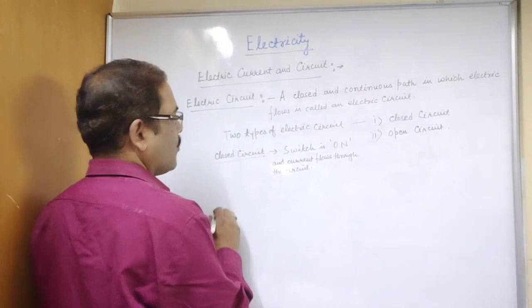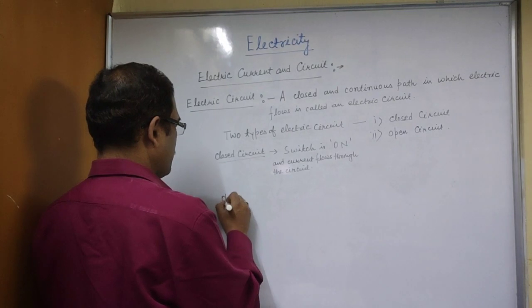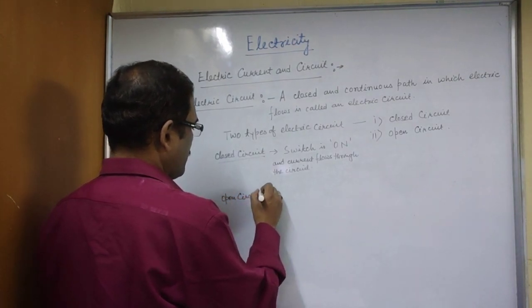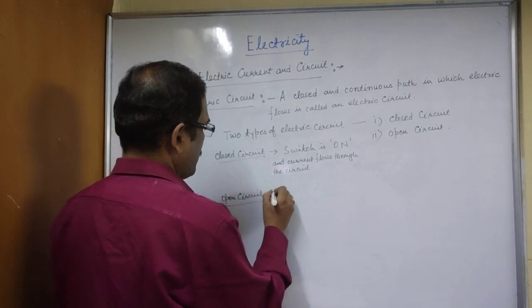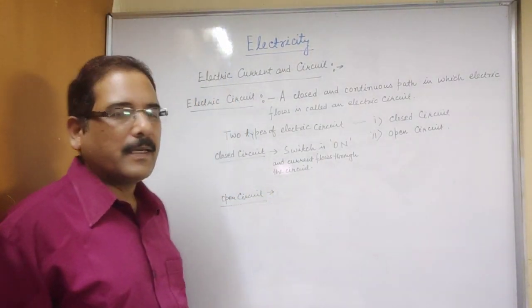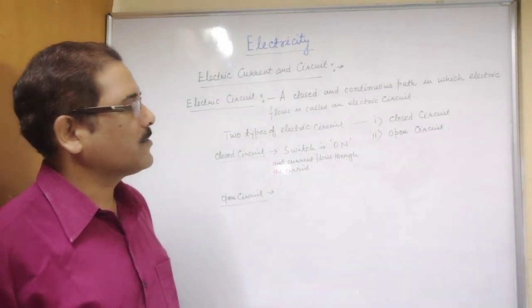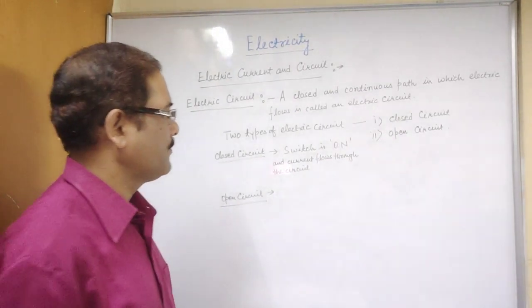Similarly, in an open circuit, although these terms are very easy and simple, I am discussing them because one time this question was asked in the board examination.